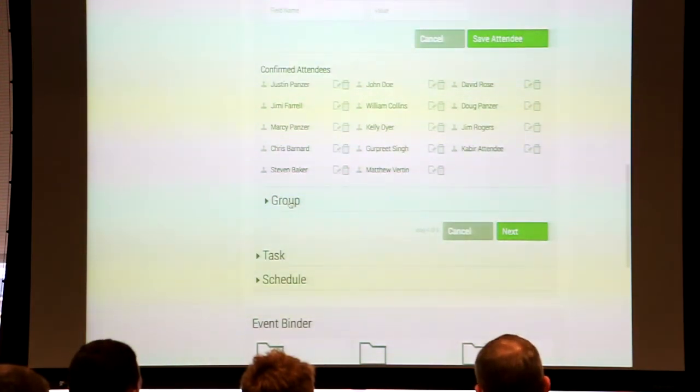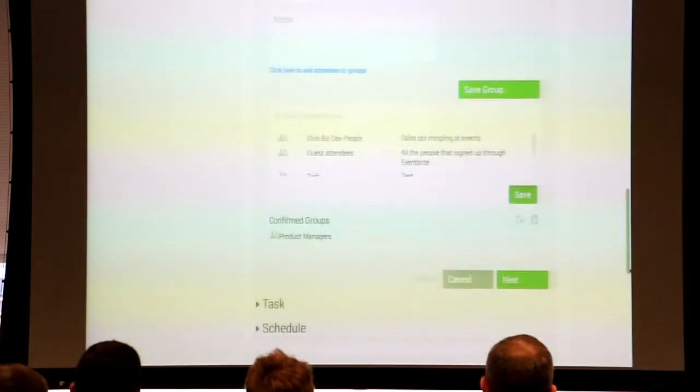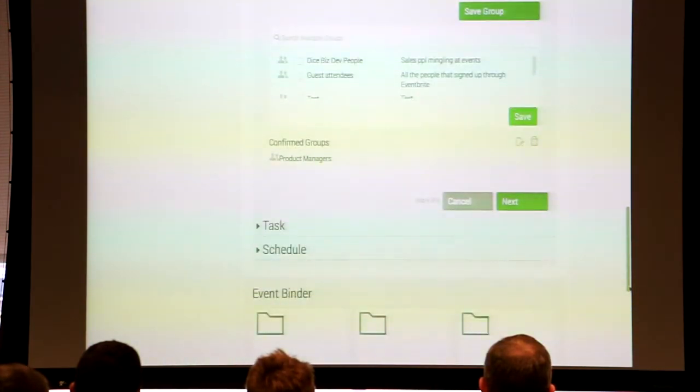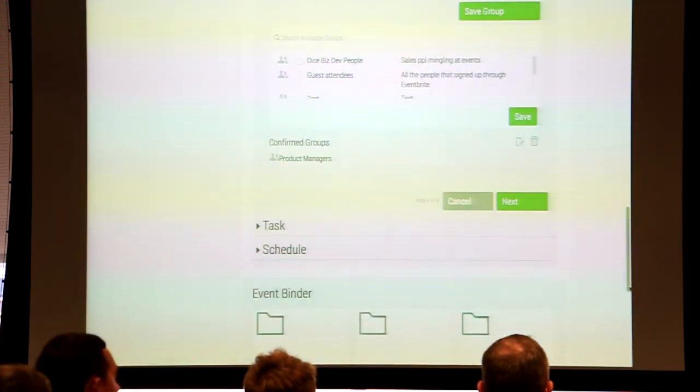And you can see here, because we're doing a trade show, I've already pulled my group of product managers in. These are all the people that are going to be working at my trade show booth. I could also make a separate category for my conference speakers. If I'm doing a training event, I can do separate categories for all my students as opposed to all my instructors. That way I can communicate to the right group at the right time, and I cannot bother people with things that they don't need to know and confuse people further about all of the things that are moving around with our event.